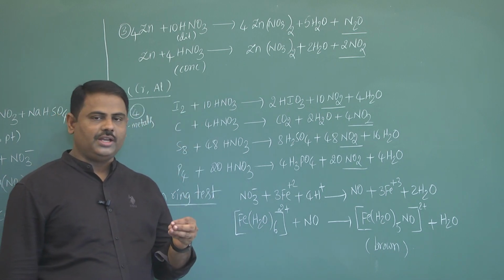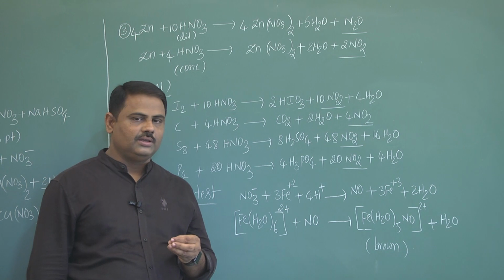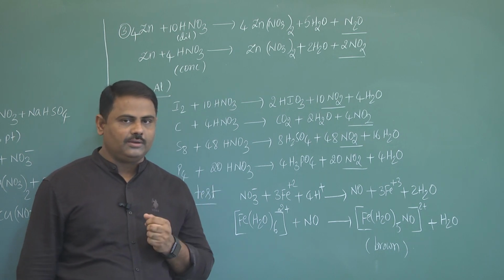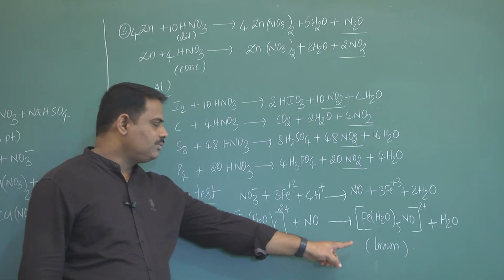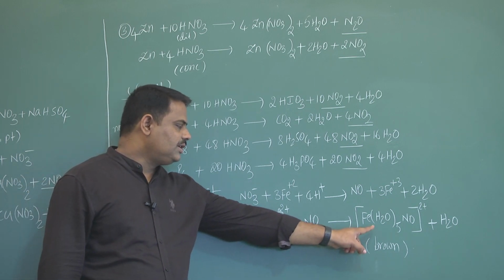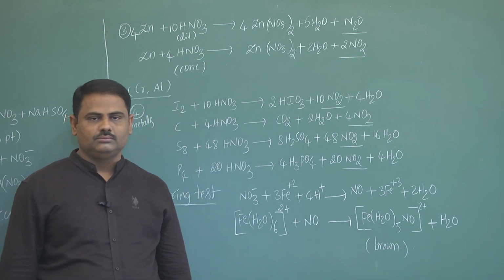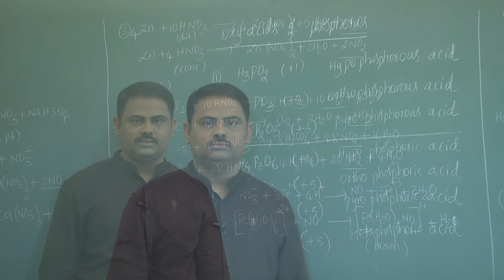Now, if you observe this particular test, in the test tube we can identify a small brown ring, that is this brown color. This is the compound responsible for that color. This is the brown ring test.